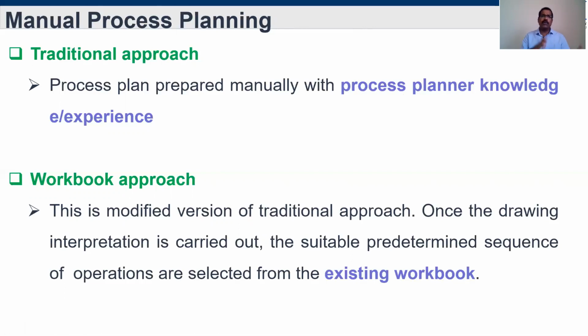Then if suddenly some new product comes, new in the sense not completely new, somewhat related to an existing one, where a little modification is needed, they take the existing process plan prepared by the experienced process planner in the particular industry. Then they modify it according to the new product and use it. The modified one is also stored in the database. So this is what manual process planning is all about.